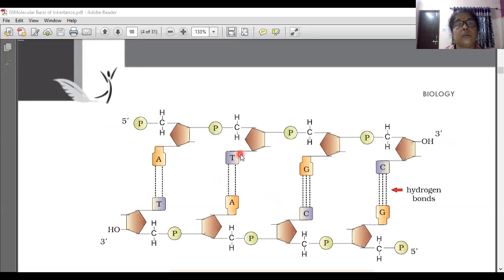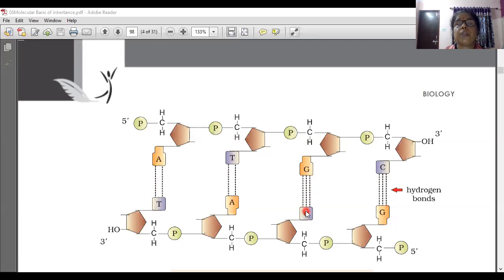That is remaining to learn; we will learn it in detail. So the 5' and 3' ends: where the phosphate moiety is free, that end is called the 5' end, and where the OH moiety is free, that end is called the 3' end. And two polynucleotide chains are there. In between, adenine is bonded to thymine with 2 hydrogen bonds, and guanine to cytosine with 3 hydrogen bonds, and cytosine to guanine.